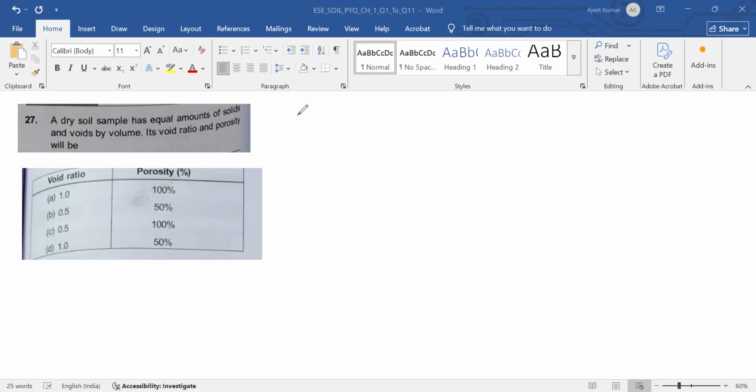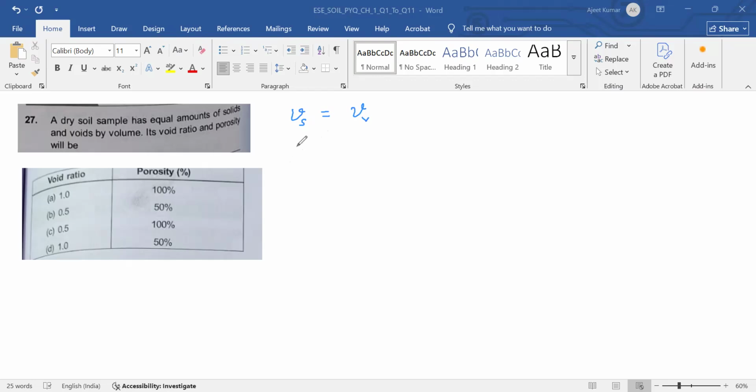So equal amount of solid. This means it is saying that Vs, the volume of solid, is equal to the volume of voids. Its void ratio and porosity will be.